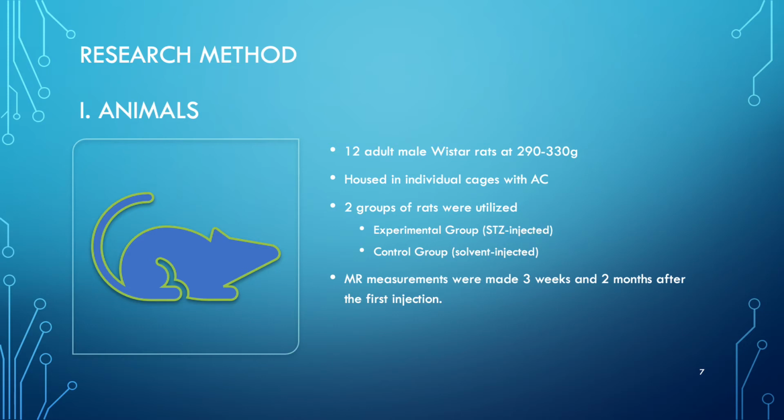There were two groups of six rats each that were utilized. The rats in the experimental group received ICV injections of STZ. This group of rats were also anesthetized, while the rats in the control group were solvent injected. They were given ICV injection of the same volume of citrate buffer. These injections were given on the first and third day. The MR measurements were made 3 weeks and 2 months after the first injection, which I will mention later in the research findings section.